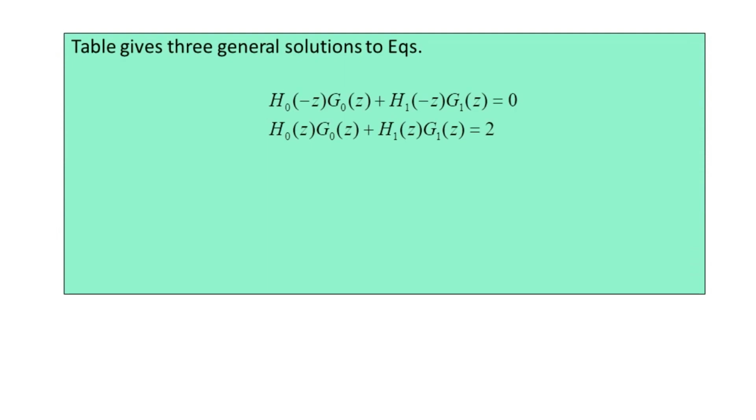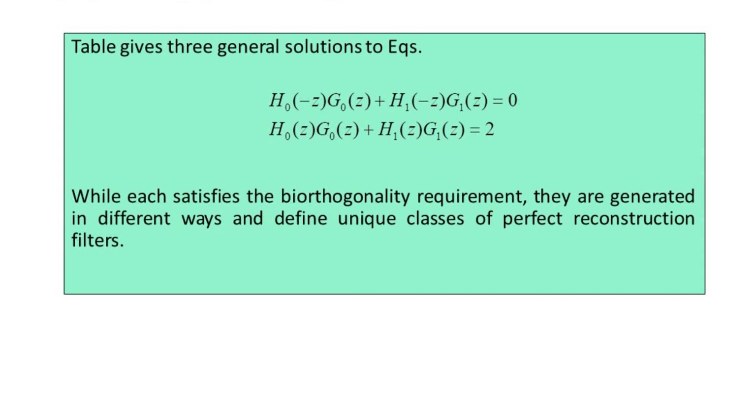The two equations are here. We have h0 of minus z multiplied by g0 of z, added to h1 of minus z into g1 of z, is equal to 0. We have h0 of z multiplied by g0 of z, added to h1 of z into g1 of z, is equal to 2. While each of these equations satisfies the biorthogonality requirement, they are generated in different ways and define the unique classes of perfect reconstruction filters.